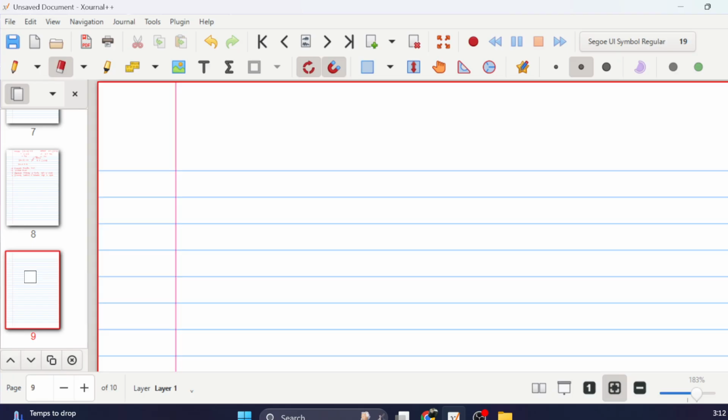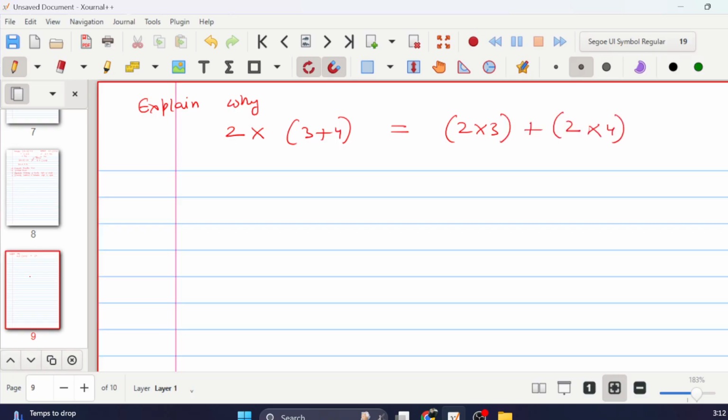Now we're going to explain why 2 into (3 plus 4) is equal to (2 into 3) plus (2 into 4). So this is the last one. What does this look like?